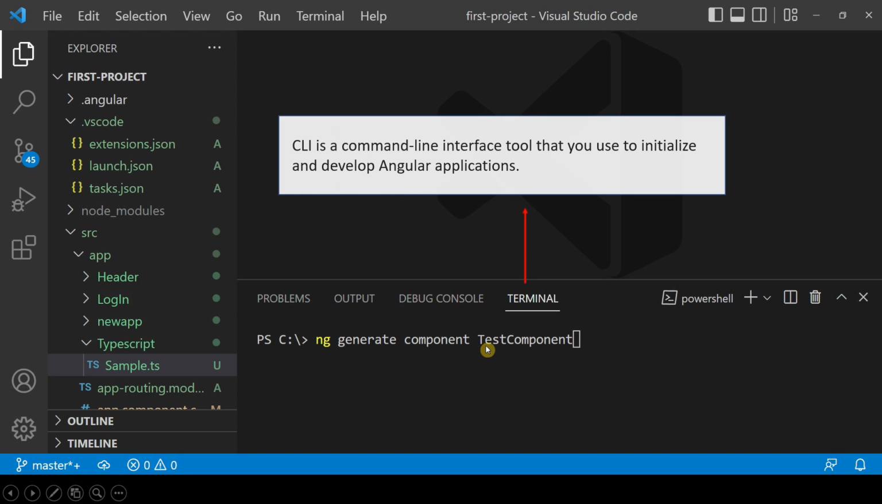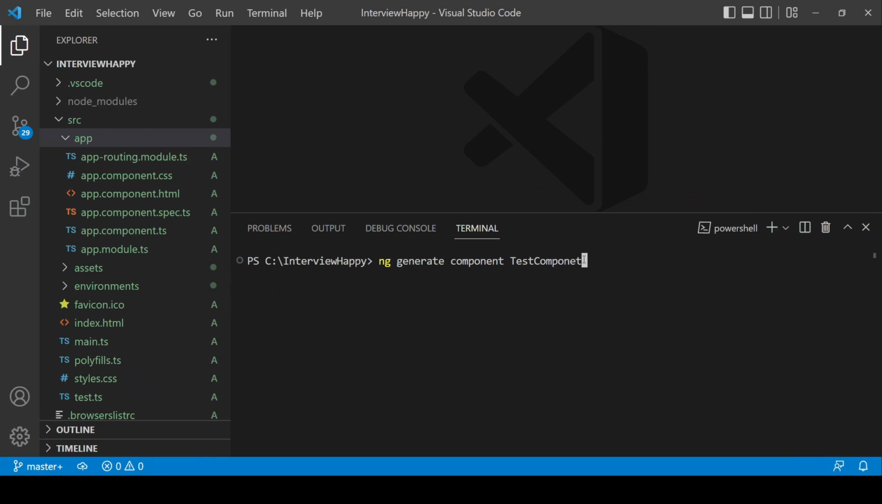For your Angular application. So the definition is, CLI is a command line interface tool that you use to initialize and develop Angular applications. For example, it is used in creating a new project, creating new components, etc. Here we are creating the component test component, and the CLI will generate the scaffold, or we can say the whole component template for us. Let me show you how. See, write the same command and press enter here, and the component started generating.